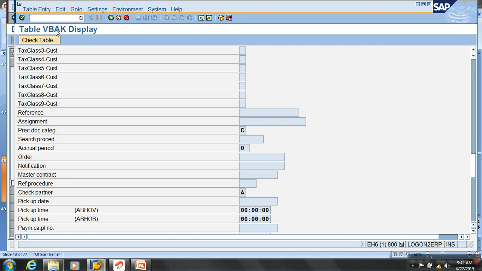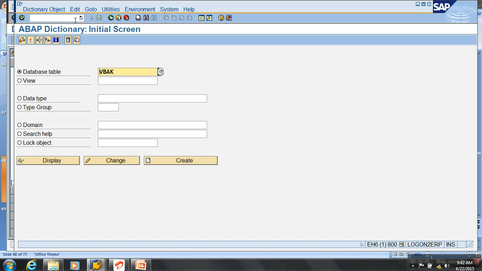Actually, the VBAK table is the header level data. But if I want to see information at each item level, then it will be a different table. I told you the database will be normalized completely. Yes or no? Because if I store header and item together, it will denormalize the database. So go to the VBAP table.